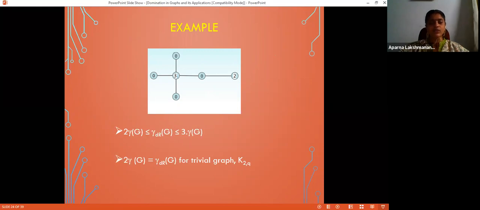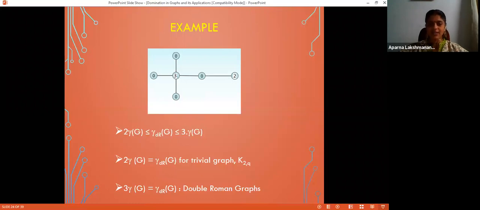The graphs which attain the lower bound, that is 2 gamma of G equal to gamma_dr of G, are obviously the trivial graph and the complete bipartite graphs K_{2,q}, that is complete bipartite graphs in which one partition contains only 2 vertices. So these two are the only categories which attain the lower bound. And the graphs which attain the upper bound, that is 3 gamma of G equal to gamma_dr of G, are called double Roman graphs.